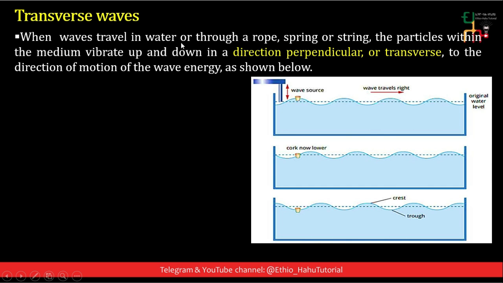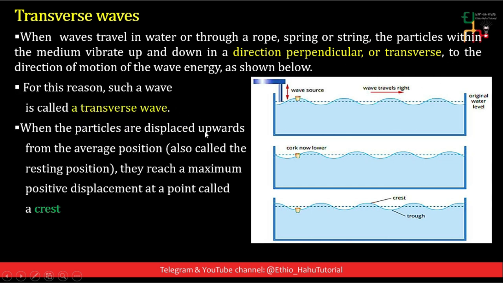When waves travel in water or through a rope, a spring or a string, the particles within the medium vibrate up and down in a direction perpendicular or transverse to the direction of motion of the wave energy, as shown below. The propagation of the wave is to the right, whereas the particles of the medium, such as water or a string or a spring or rope, move perpendicular to the propagation of the wave, and such a wave is said to be a transverse wave.